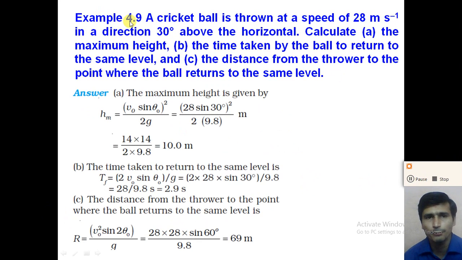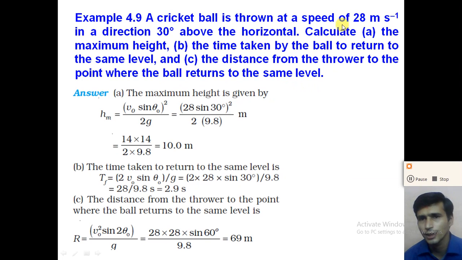So now dear student, last example. Example number 4.9. A cricket ball is thrown at a speed of 28 meter per second in the direction 30 degree above the horizontal. Calculate the maximum height, the time taken by the ball to return to the same level, and the distance from the thrower to the point where the ball returned to the same level.